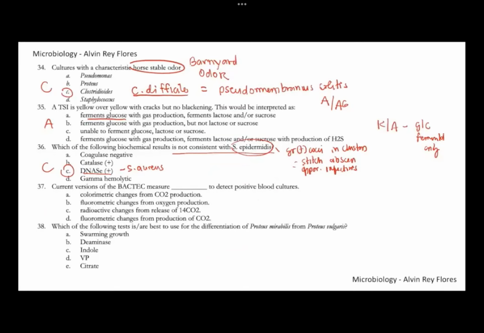Okay, so epidermidis is coagulase negative. That's correct. Since this is Staph, Staphylococcus, it's also catalase positive, and it's non-hemolytic or gamma hemolytic. Okay, but not consistent with Staph epi is letter C. Number 36, letter C. Number 37.